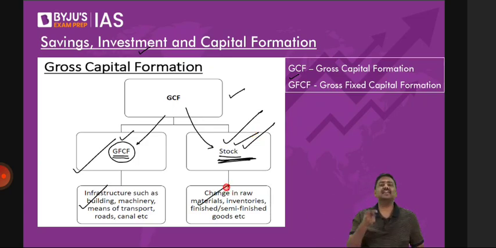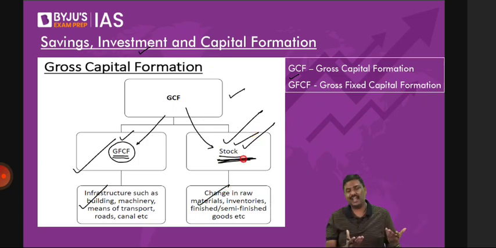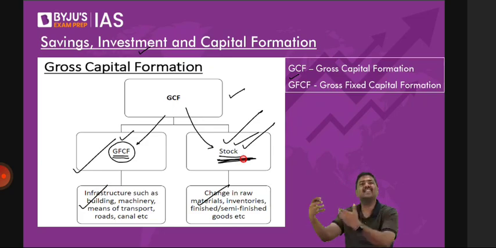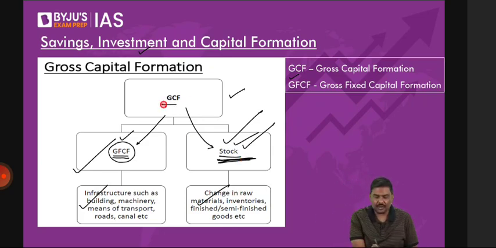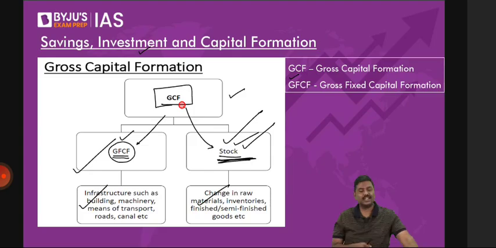But please understand, both are capital only. Both are capital. Why? You are able to produce and sell in the market, and get money. That is basically the concept of gross capital formation, the idea of gross capital formation. Now, before going forward, look at this picture. I want to come back to this picture.